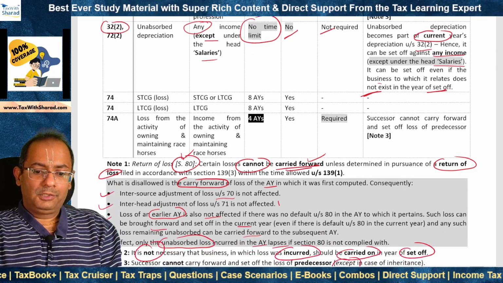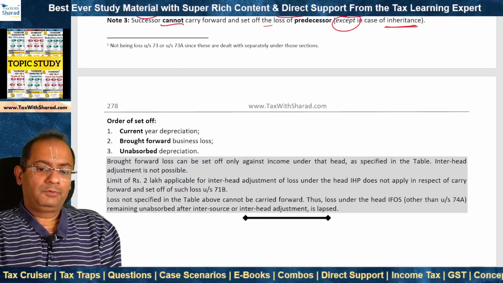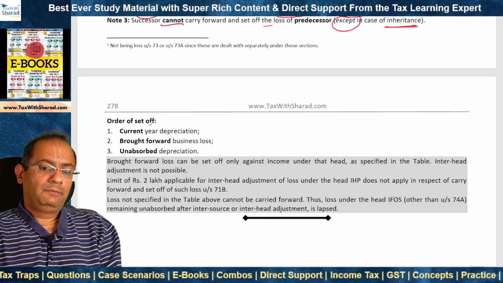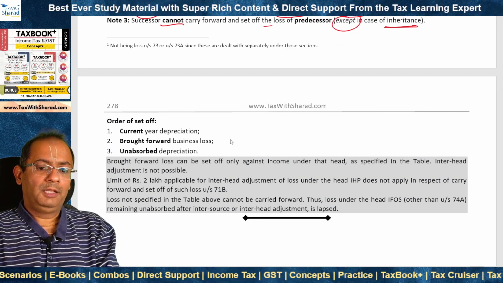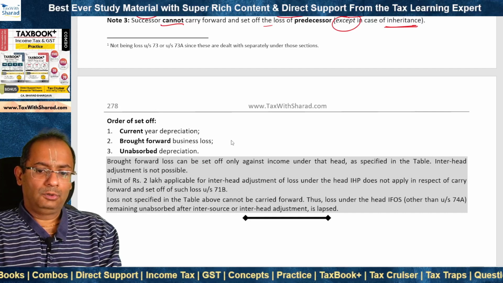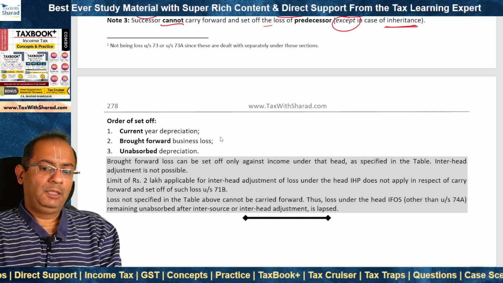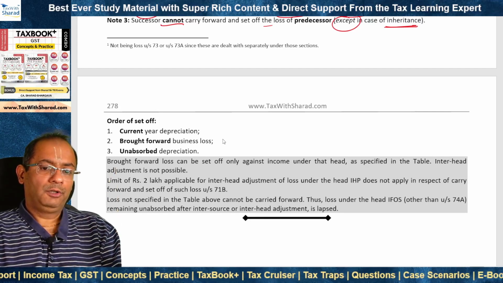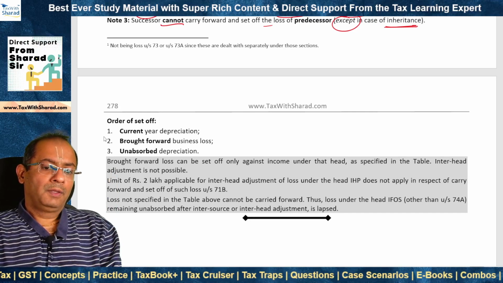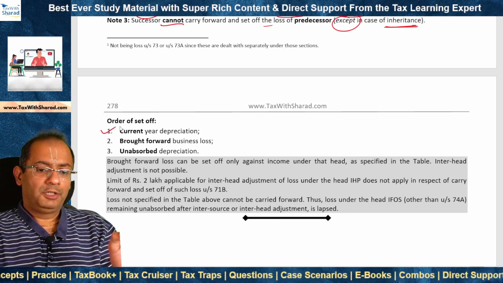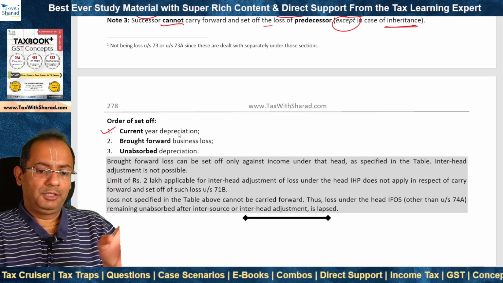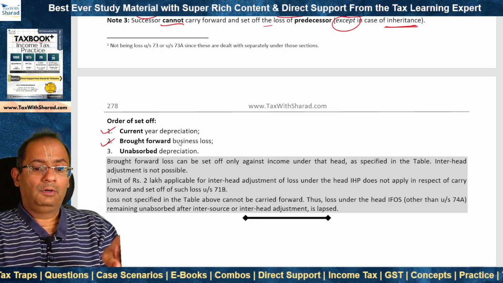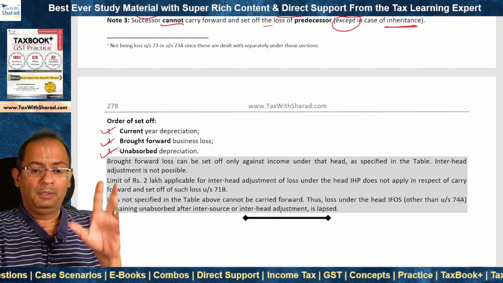Now, there could be a situation where in the year of set off, we have current year's depreciation, the unabsorbed depreciation, as well as brought forward business loss. So the question would be, what should be the order of set off? What is it that we should set off first and then next? So the order of set off is this. First, we need to adjust or deduct or set off the current year's depreciation. Second, brought forward business loss, and lastly, unabsorbed depreciation.